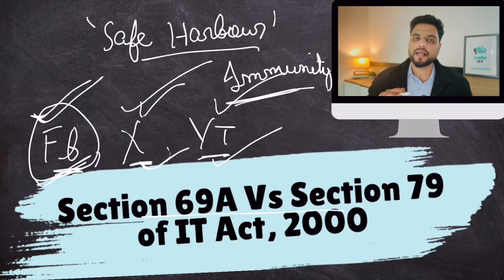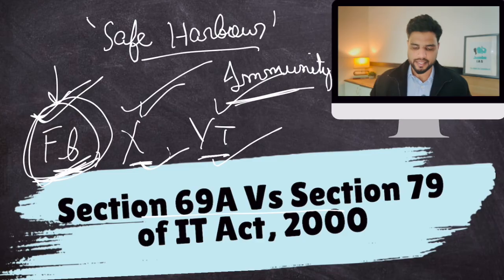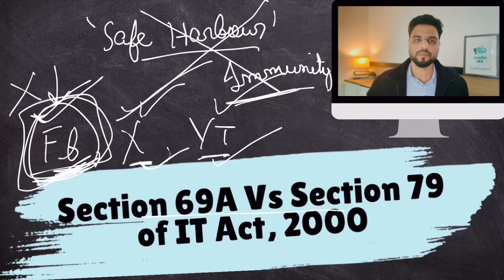Let's suppose you posted something inflammatory which violates Indian law on Facebook, and this is causing problems in India. So the Indian government reaches out to Facebook and says remove this content. But if Facebook refuses to do so, then the safe harbor immunity to Facebook would go away. So this safe harbor immunity only exists if Facebook abides by government notifications. Make sense? Clear?